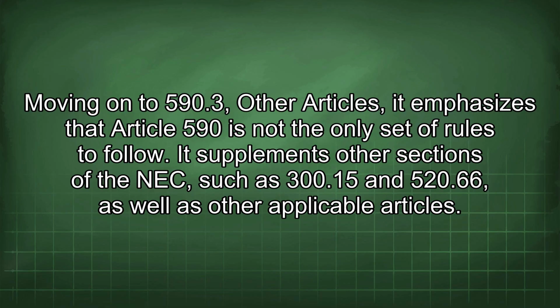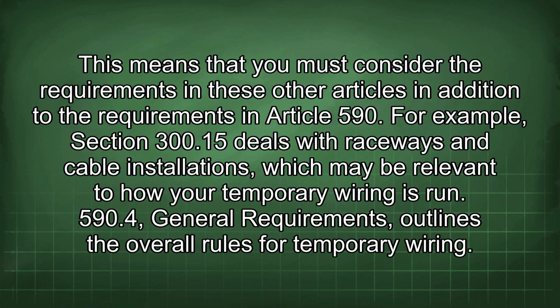Moving on to 590.3 Other articles, it emphasizes that Article 590 is not the only set of rules to follow. It supplements other sections of the NEC, such as 300.15 and 520.66, as well as other applicable articles. This means that you must consider the requirements in these other articles in addition to the requirements in Article 590. For example, Section 300.15 deals with raceways and cable installations, which may be relevant to how your temporary wiring is run.